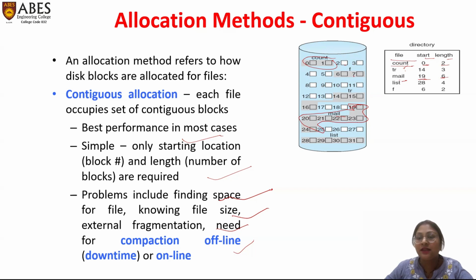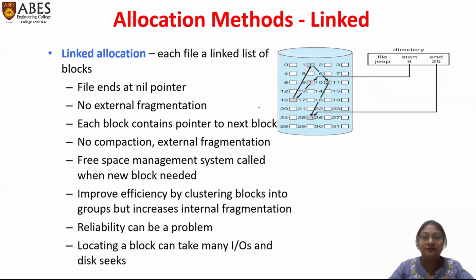If there is a file named X of length 9, we have to search for continuous memory cells of length 9. There are free spaces, but they are not continuous. This is called external fragmentation. So contiguous memory allocation suffers from external fragmentation.